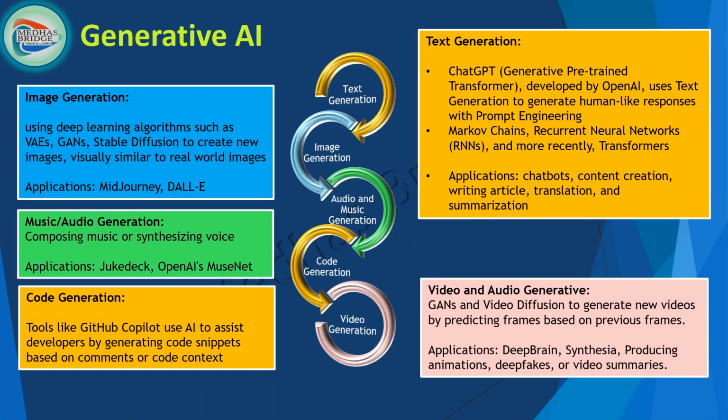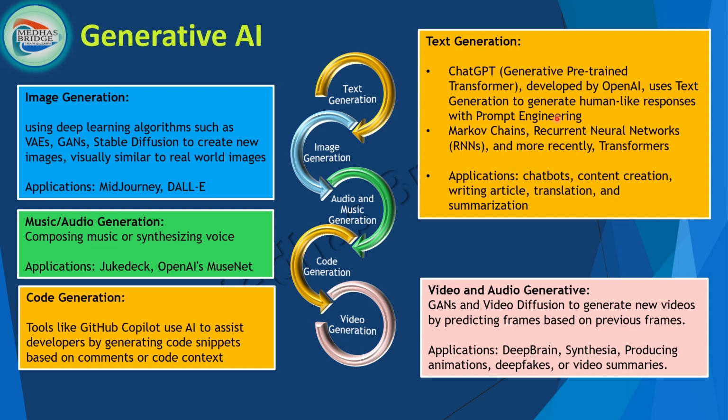On a short note, text generation. You might have heard of ChatGPT, generative pre-trained transformer, right? That's what GPT means. So ChatGPT, developed by OpenAI, uses text generation to generate human-like responses with prompt engineering. The keyword you can take away is prompt engineering; you should be familiar with it.